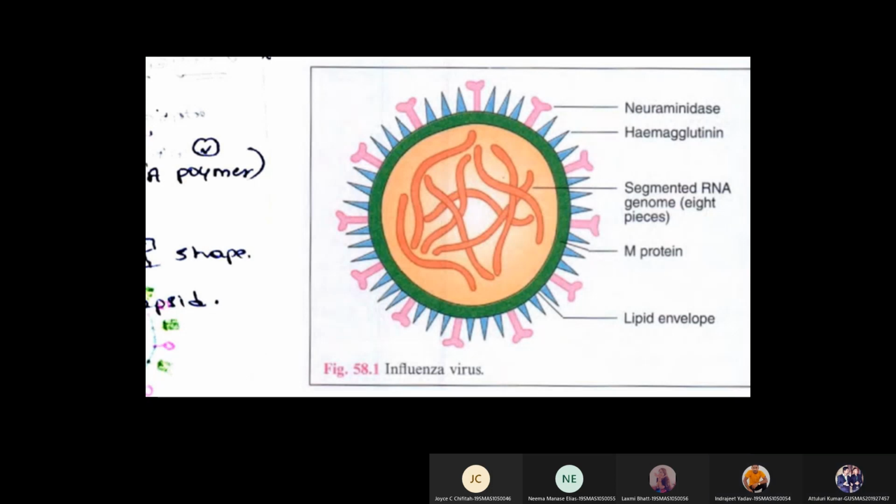Yes, sir. Anuj. Actually, diagrams you should draw within 5 seconds like this. Yeah, that's it. I will draw it. See, I will draw orthomyxovirus within 5 seconds. Shall I?